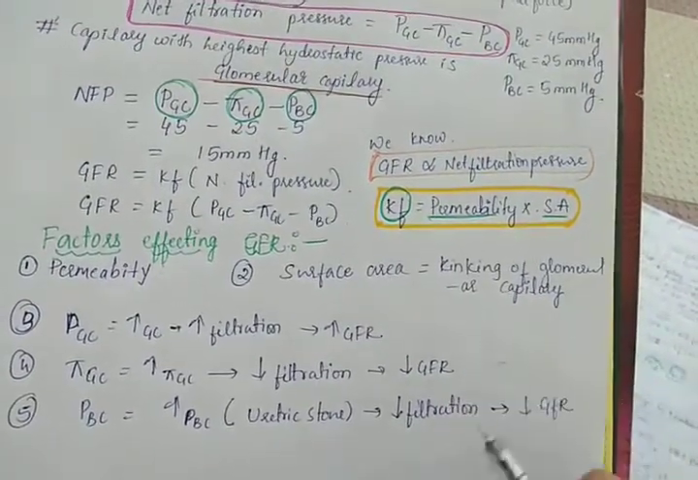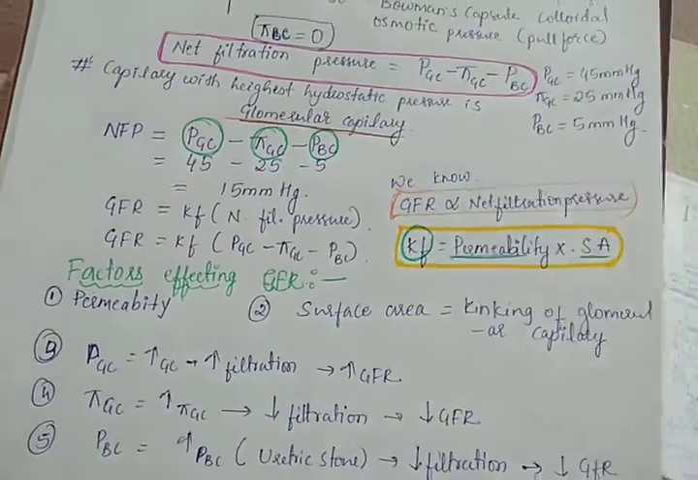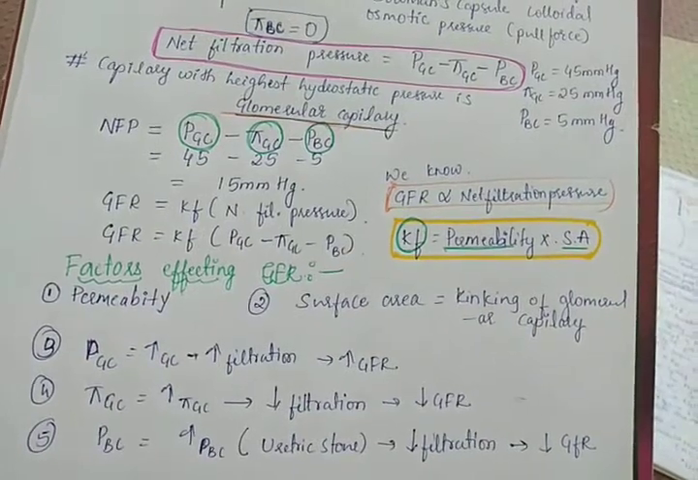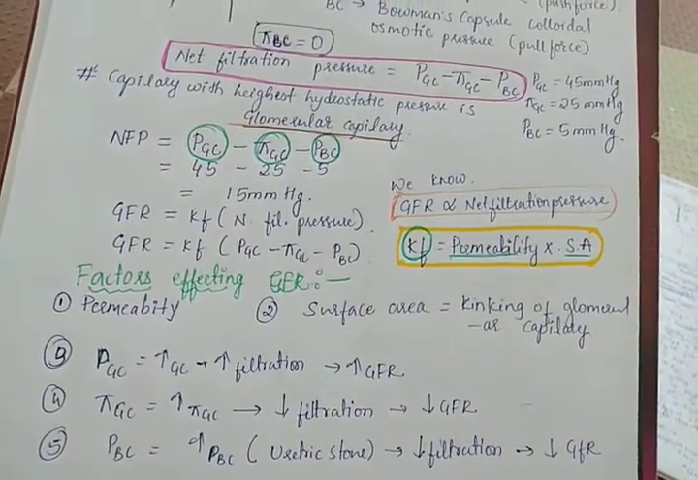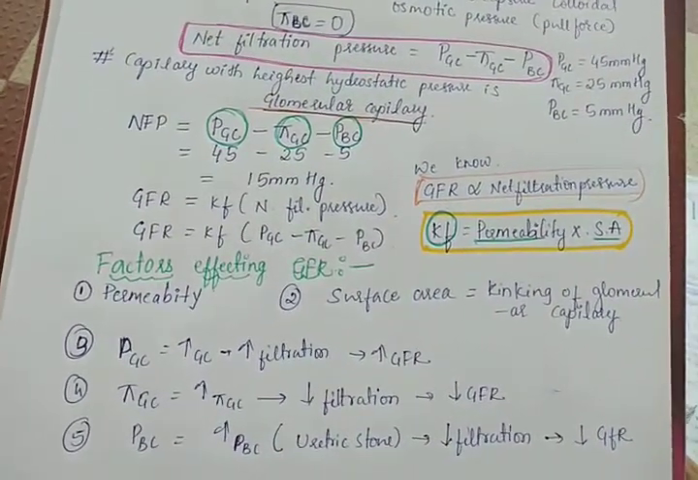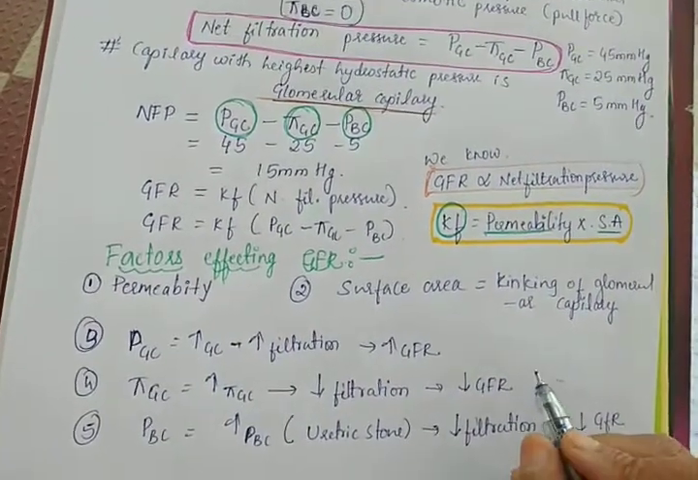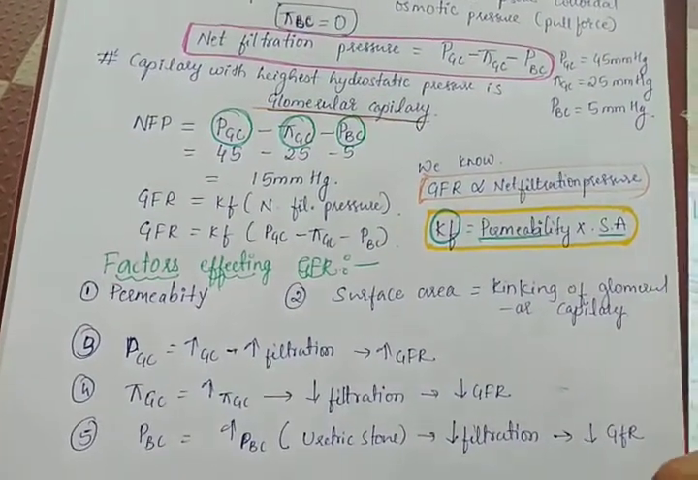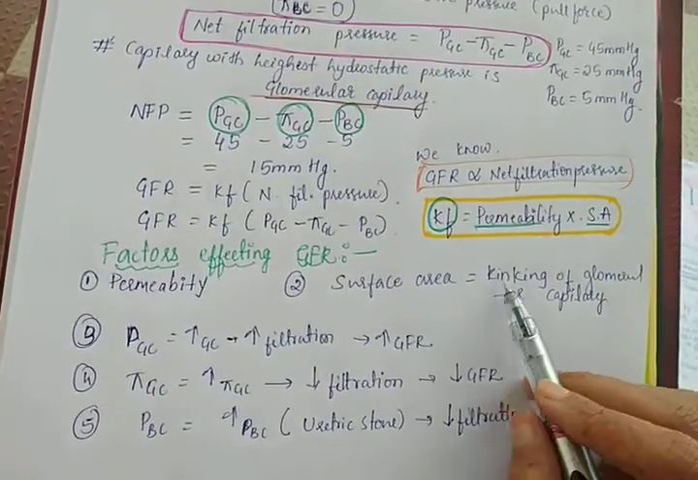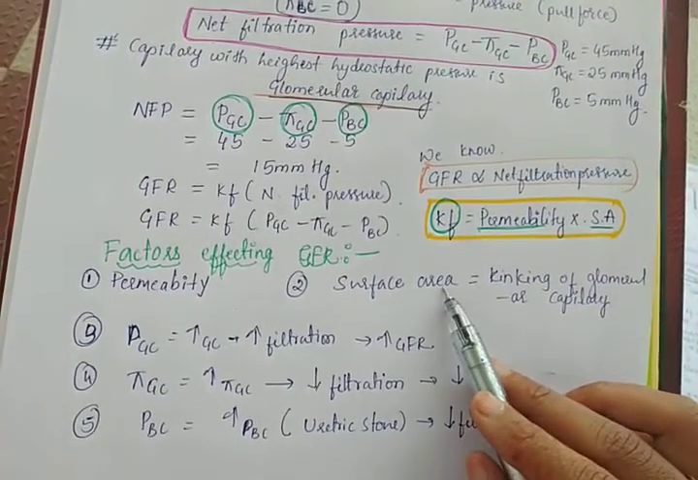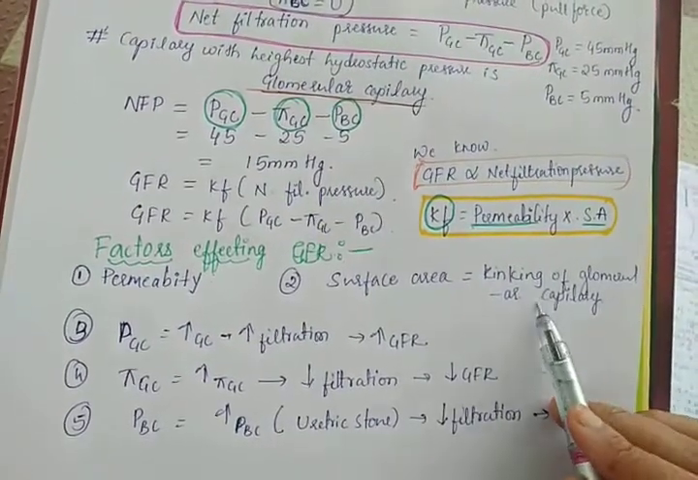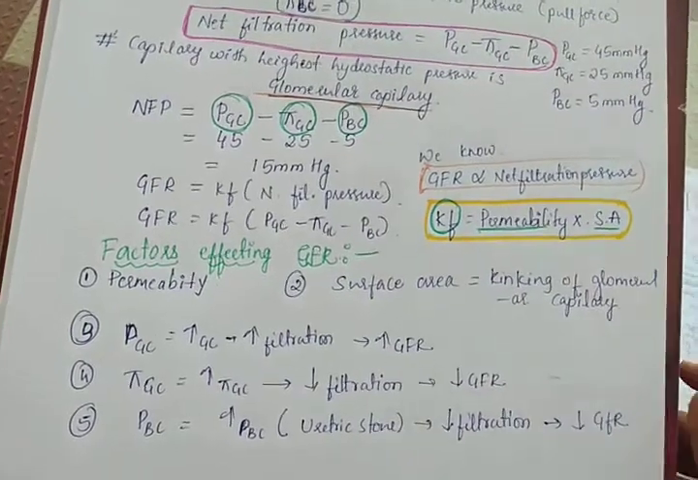But whenever there is an increase in sympathetic stimulation, there will be constriction of mesangial cells. Mesangial cells are similar to the pericytes in the blood vessels. These will be contracting and decreasing the surface area available for the filtration, and that leads to a decrease in the GFR. This decrease in the surface area is known as kinking of glomerular capillaries. So this kinking of glomerular capillaries decreases the surface area, hence decreases the GFR, and it is due to increased sympathetic stimulation.